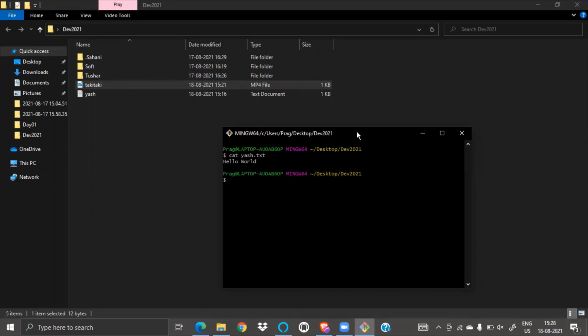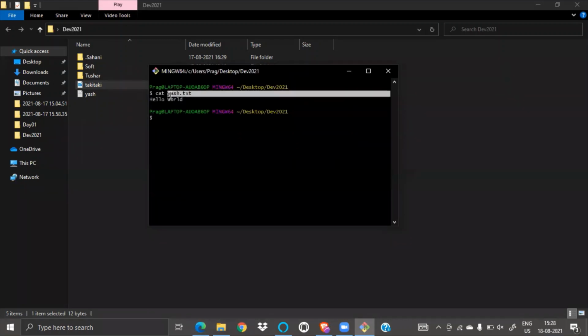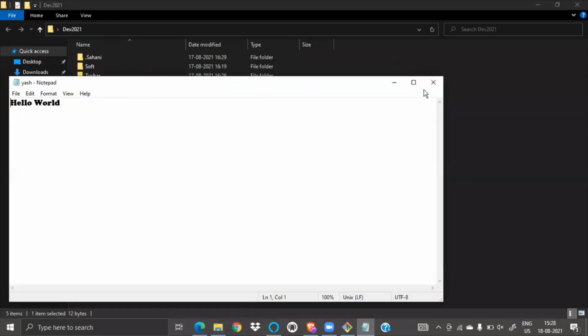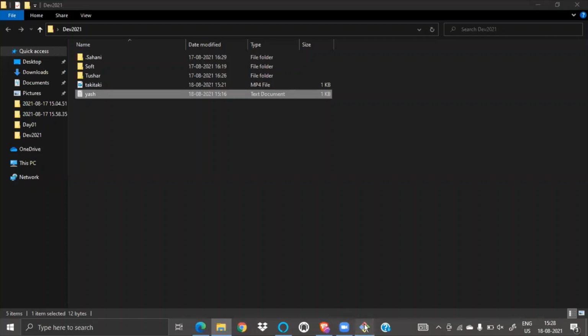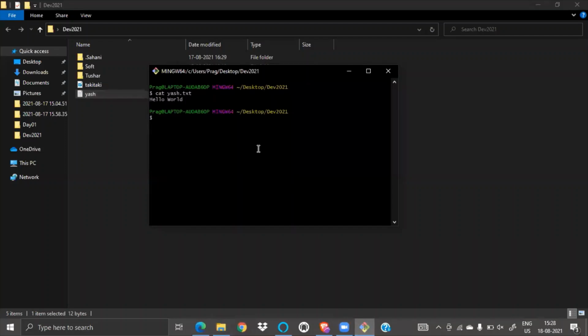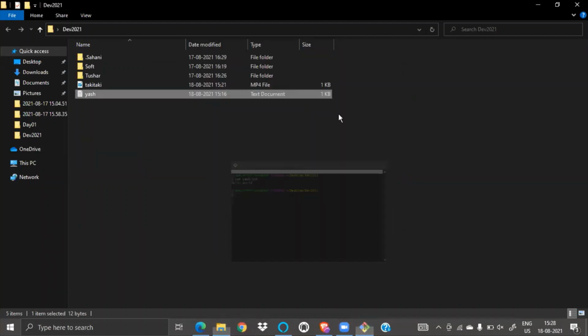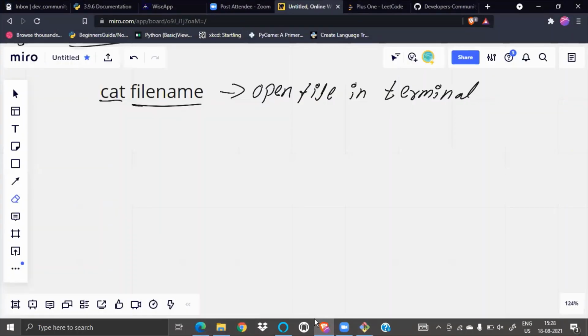See, you can see hello world is inside the yes dot txt. I can access it from here also. I don't have to go there. I can see this from my terminal. So what does this cat do? It opens the file in the terminal. We don't have to go anywhere.